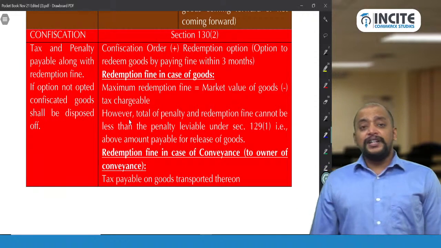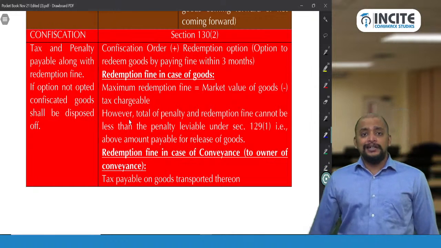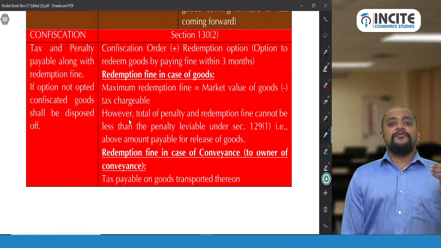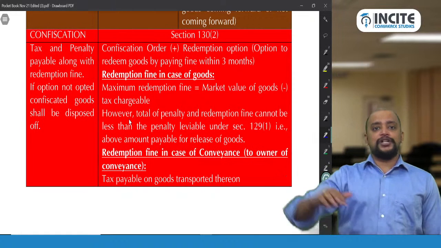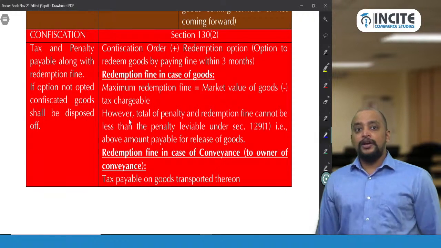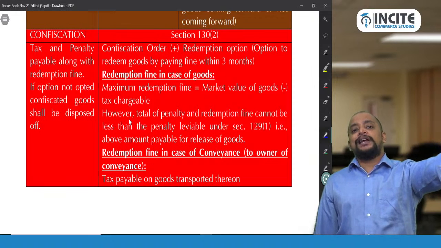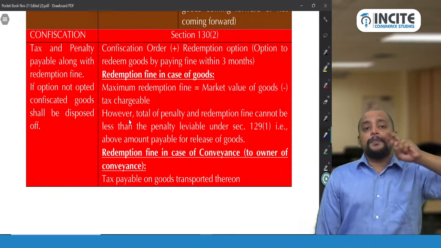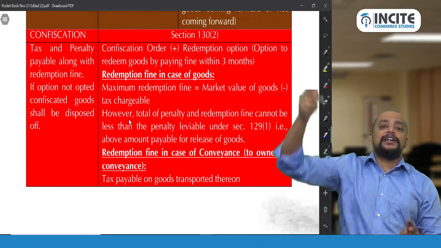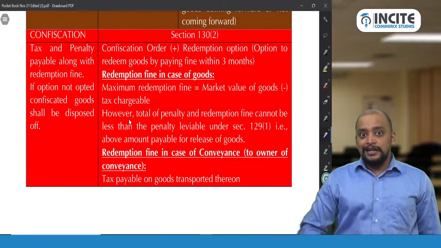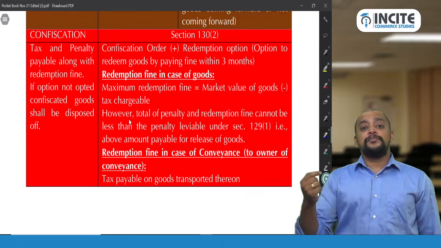Then after giving an opportunity of being heard, they will be passing a confiscation order. But still you have an option. This is the third option, called redemption fine. Option 1, pay tax and penalty, goods will be released. Option 2, execute a bond, the goods will be released so that you pay the tax and penalty in future. Option number 3 is still there, that is redemption fine.